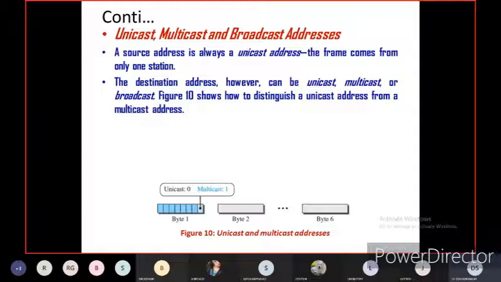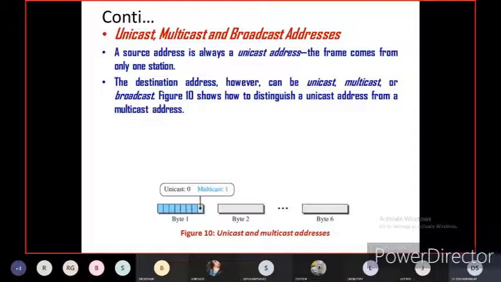That's why the destination address can be unicast, multicast or broadcast, but the source address is always unicast. The frame comes from only one station.